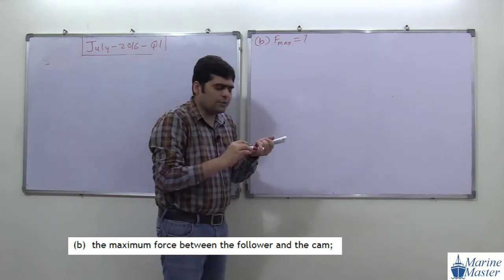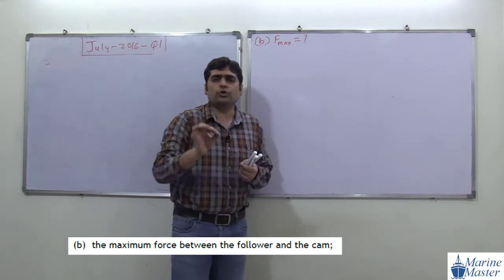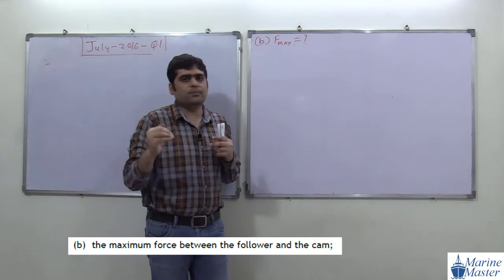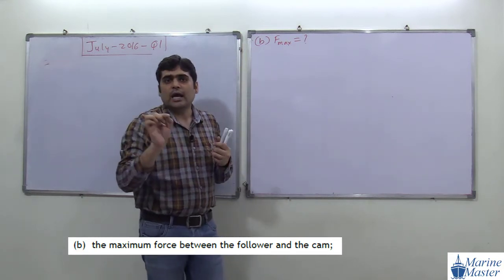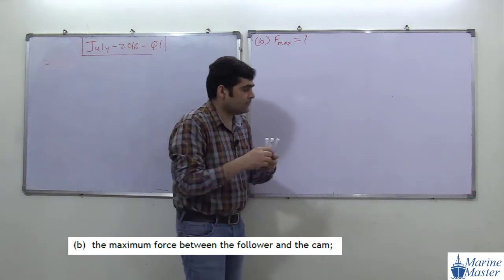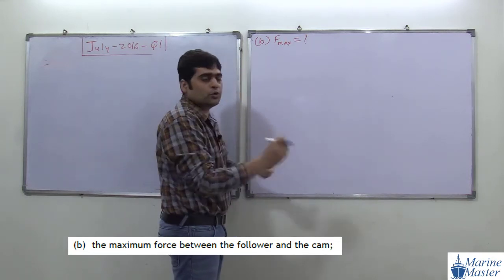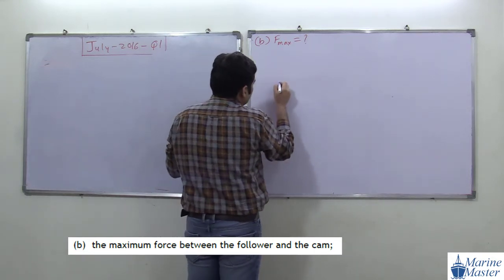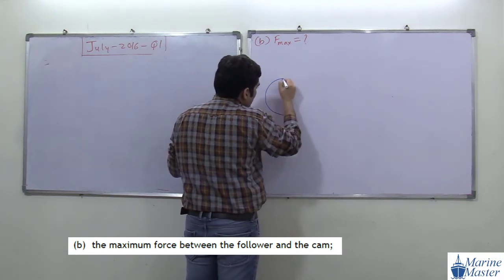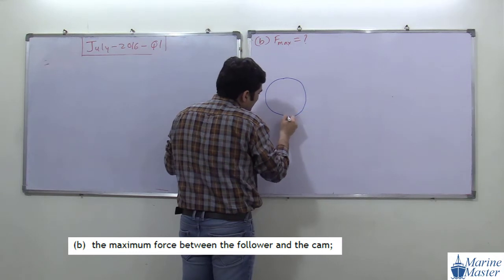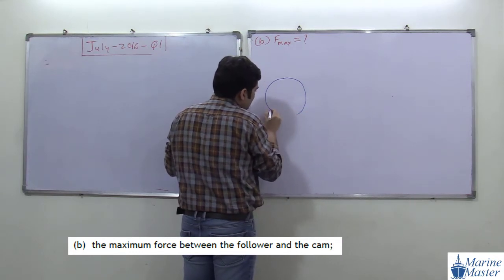Before going further, I am going to show two positions of the follower. One position is the topmost position, another position is the bottommost position. First of all I am going to show you the topmost position. Suppose this is a cam, just a circular cam we studied in the previous question.